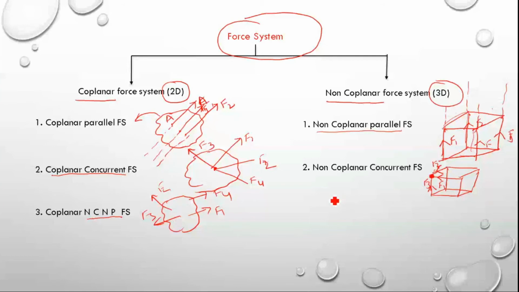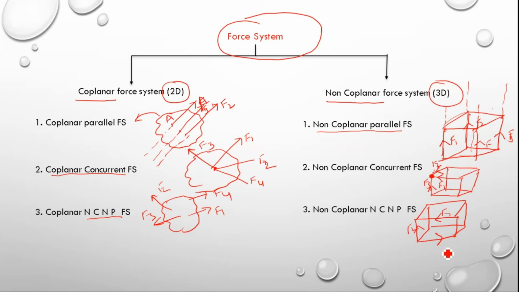Now the next one is the non-coplanar, non-concurrent, non-parallel system. That means, here F1 may be here, F2 may be here, F3 may be here, or F4 may be here.